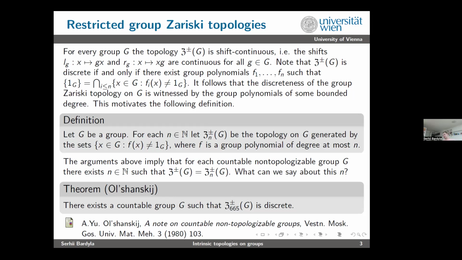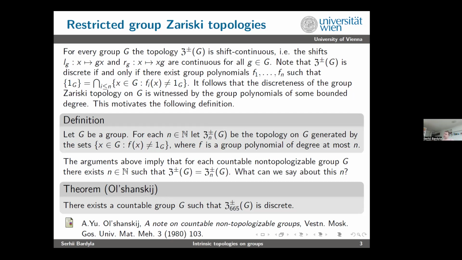So we take just some partial family of group polynomials. So the arguments above imply that for each countable non-topologizable group, there exists n such that the full Zariski topology equals some partial Zariski topology for some large enough n.